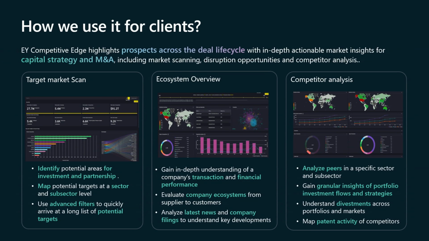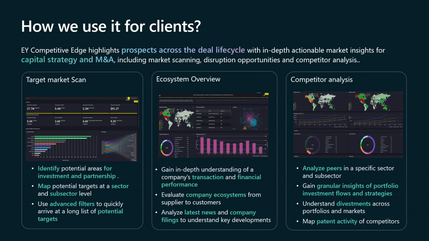So how do we use it for our clients? What you do is you can look at the transaction, you can look at the trends, you can look at the disruptions, and a user is very able to quickly identify the potential areas of investment and partnership. Then within the suite, there are filters. You can apply multiple filters, and then you can very quickly arrive at a potential list of companies. Because this is at the sector level, subsector level, you can identify a very targeted list of companies.